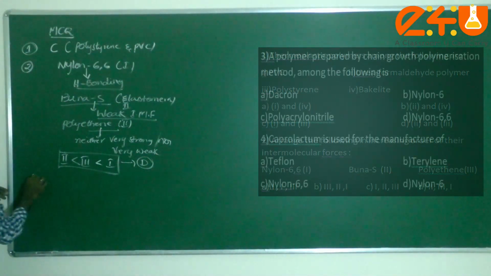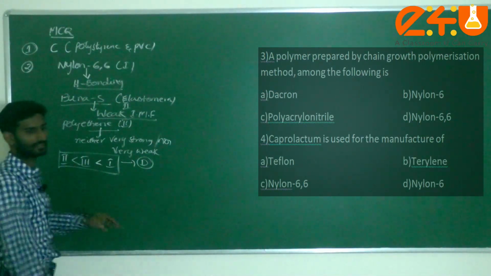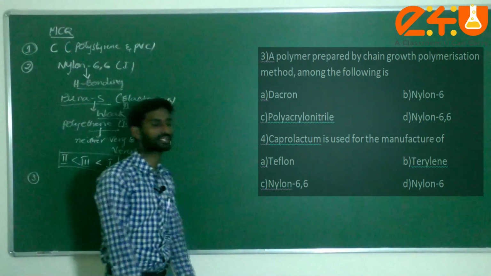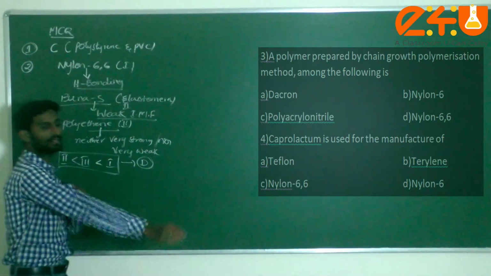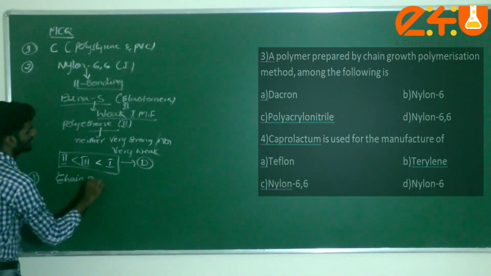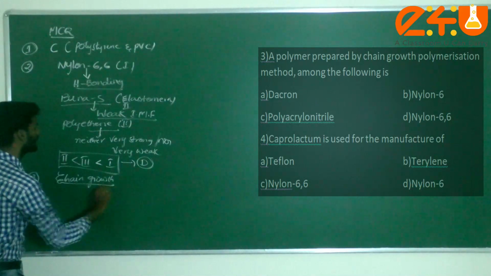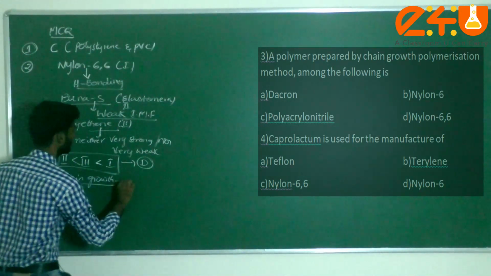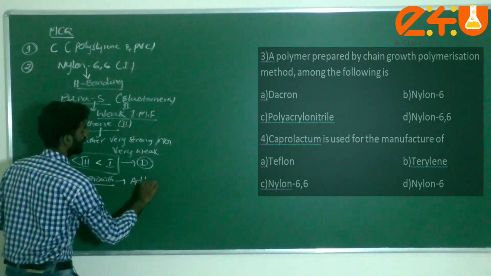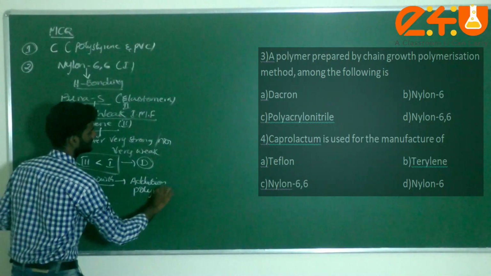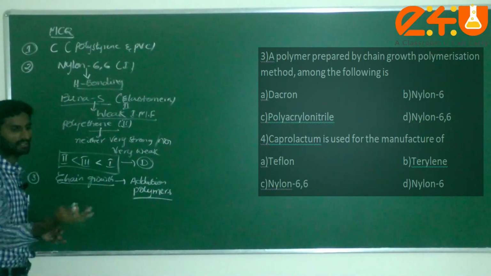Next, question number 3, just check it. A polymer prepared by chain growth polymerization method among the following. We need to understand chain growth as well as step growth polymers, dear students. If it is chain growth, then it comes under addition polymers. Now just check it here.